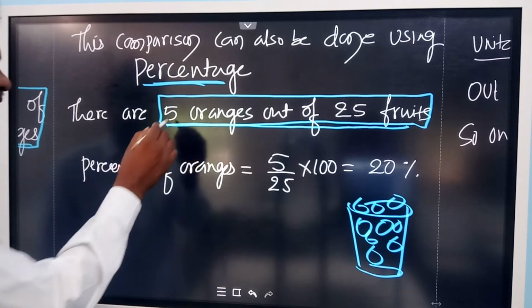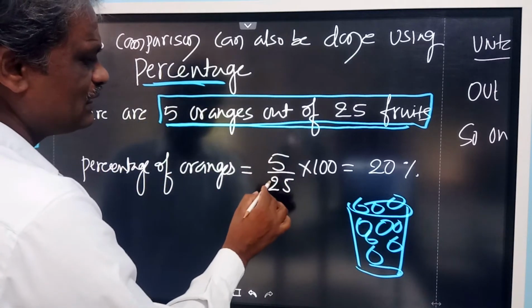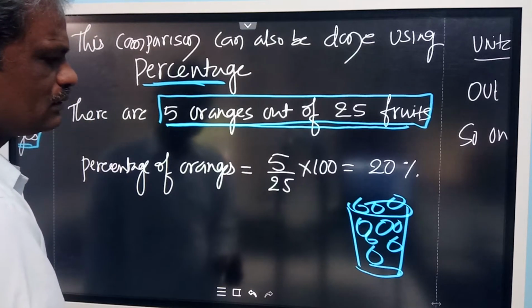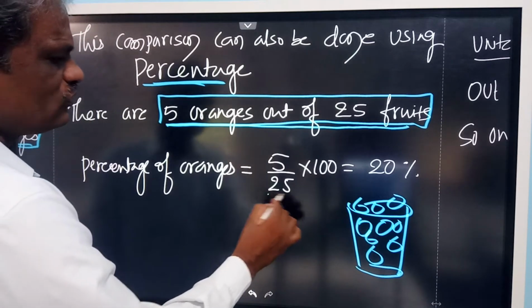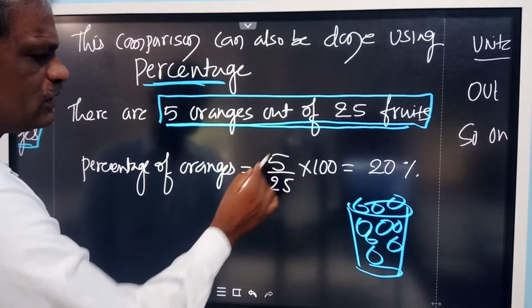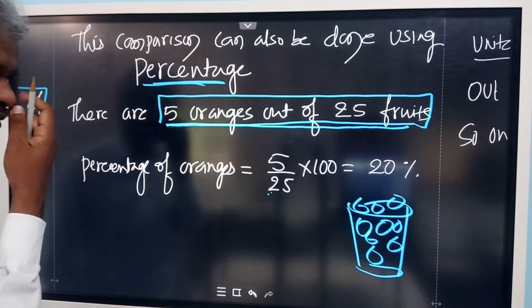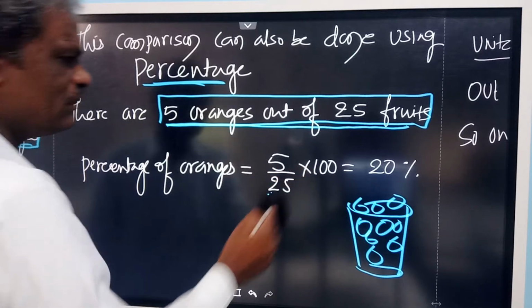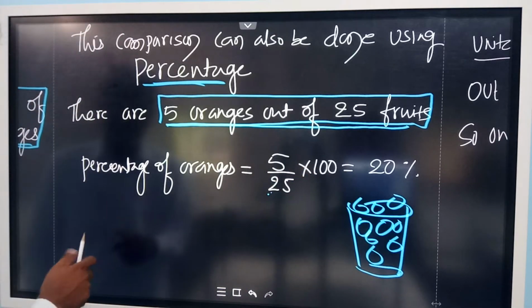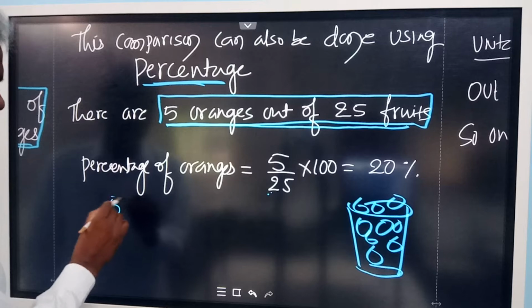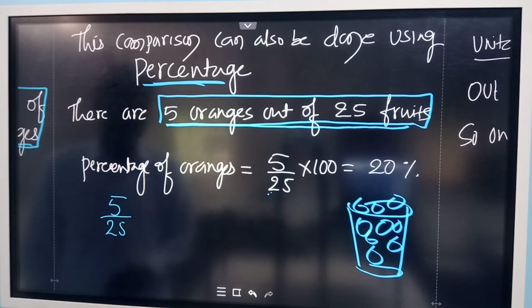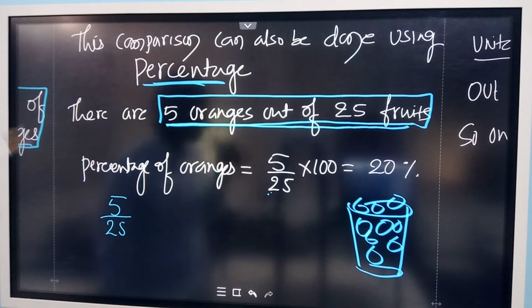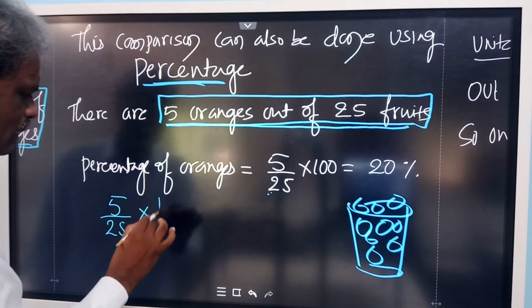What is the percentage of oranges now? See, 5 oranges out of 25. This is the total fruits. Out of total fruits, we have only 5 oranges. So percentage means you multiply it by 100. Why do you multiply it by 100? Look at this now. I say this is 5 by 25. I want to convert this into out of 100. That means the denominator should have 100. For this you multiply by 100.